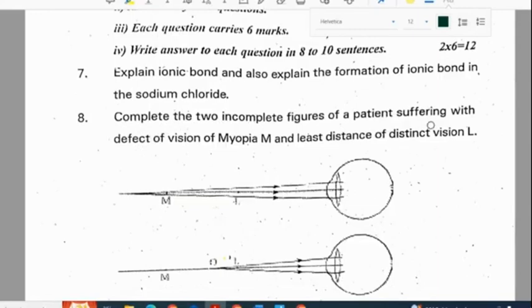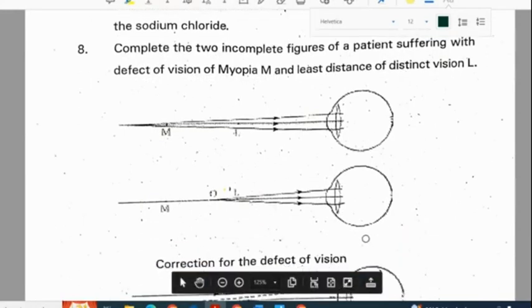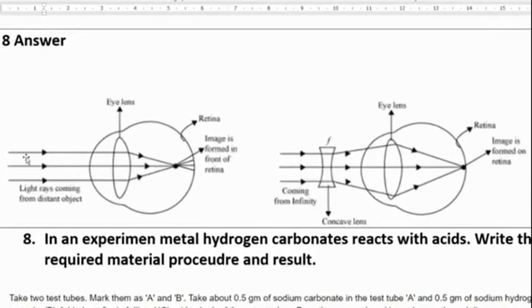Complete the two incomplete figures of a patient suffering with the defect of vision myopia and least distance of distinct vision L, and also the correction for the defect with a lens. So this is the diagram for the person suffering from myopia. You need to complete this part of the diagram. The image is formed in front of the retina. This is the retina. The image is formed in front, and the solution for this is arranging a concave lens.